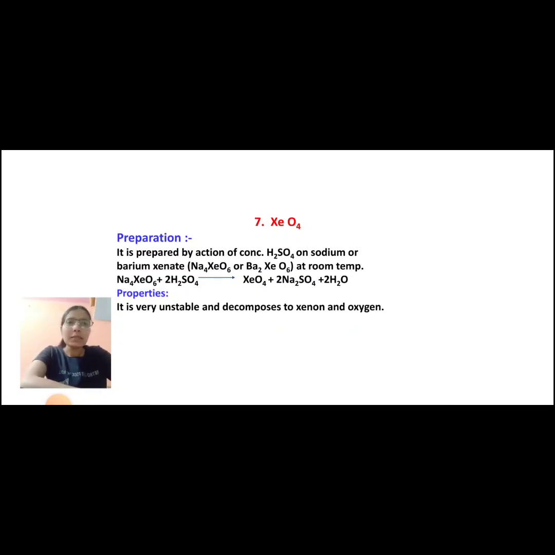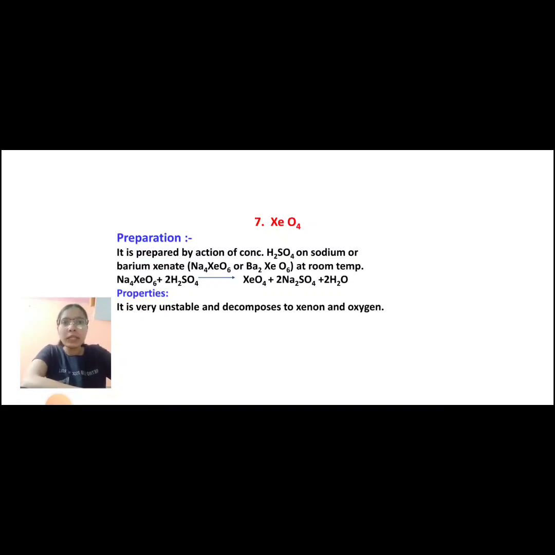Now the seventh compound is XeO4, xenon tetraoxide. Let's see its preparation reactions. Here Xe, that is xenon, is in the oxidation state of +8. It is prepared by the action of concentrated H2SO4 on sodium or barium xenate, that is